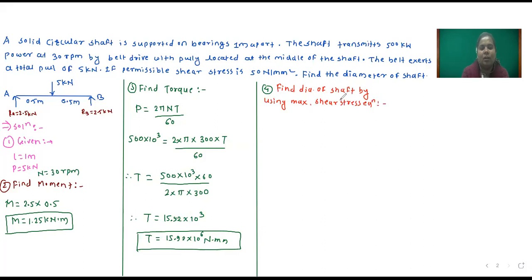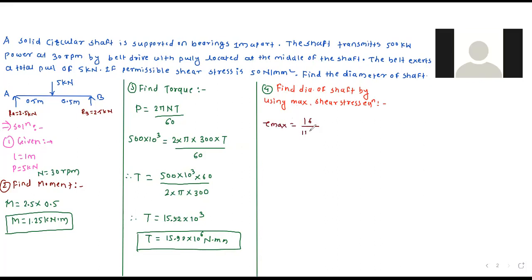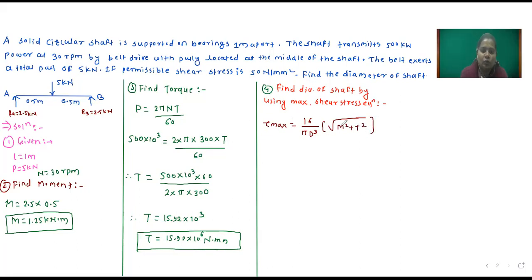Now you tell me, what is the equation of maximum shear stress? Tau max is equal to 16 upon pi d cube into under root of M square plus T square. Here moment we have already calculated and torque also calculated, so we will put values here.